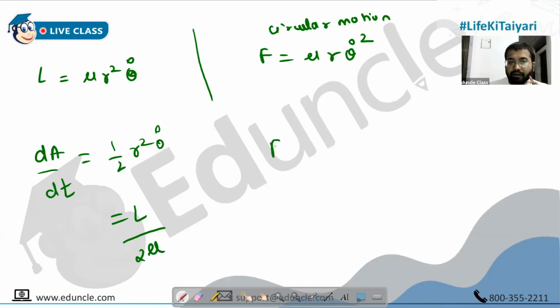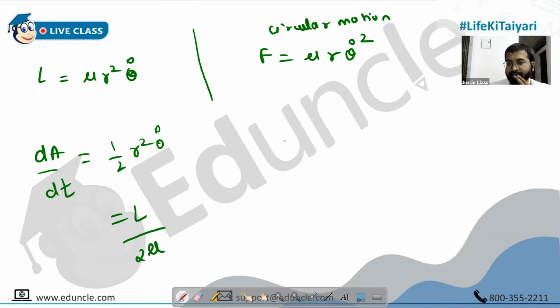Also, if I ask you what is the central force acceleration, which formula are you supposed to use? Take your time, think about it. Central force acceleration. F is equal to minus d by dr. Not this.